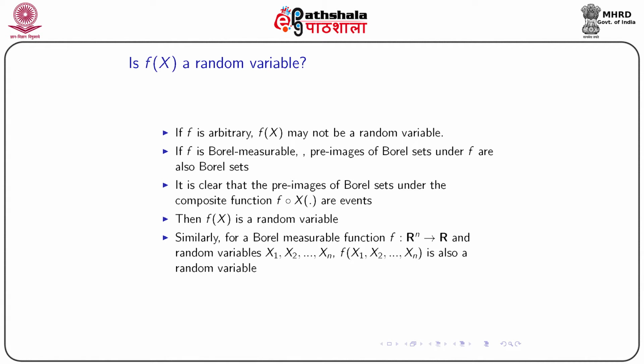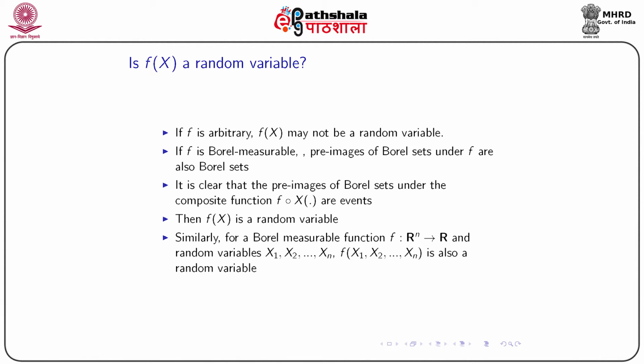If f is arbitrary, f(x) may not be a random variable. Then when is f(x) a random variable? If f is Borel measurable, that means the pre-images of Borel sets under f are also Borel sets, only then is this a random variable. Now if you see the figure once again, if we have such an inverse mapping, then we call this the pre-image of Borel sets, and then this is a random variable.